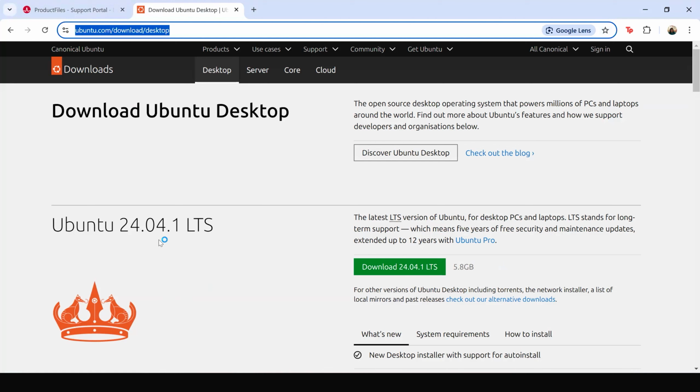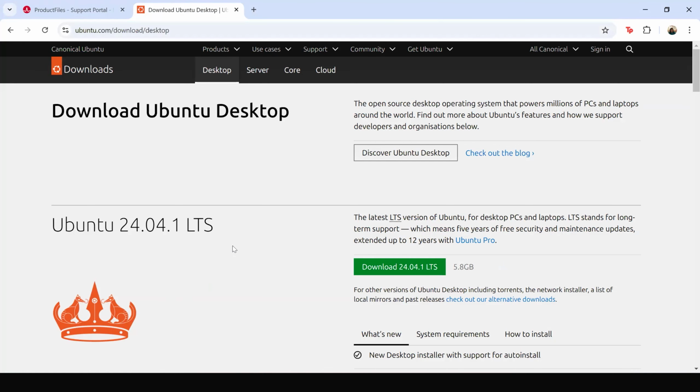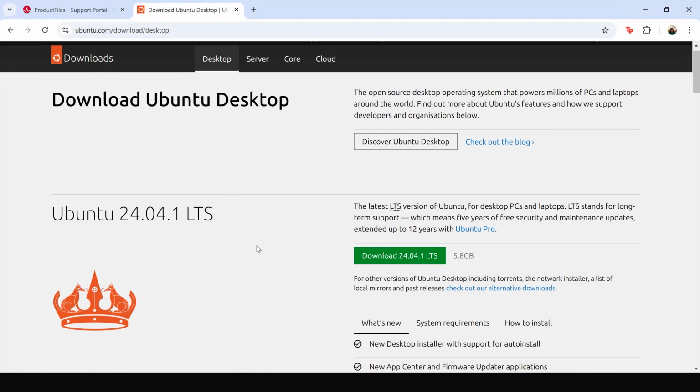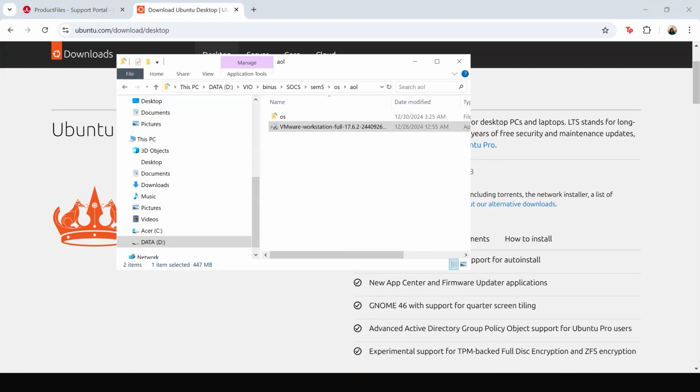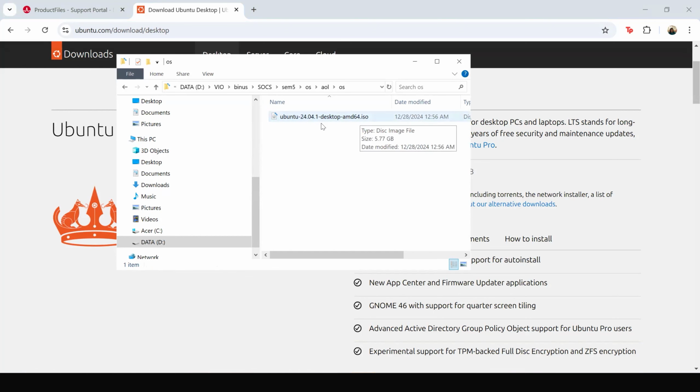But you can use other versions if you want. However, if you want to try out the same version, you can also check out the download link in the description box below. The file is quite large at around 5.8 gigabytes, so you should download it first as well, which I have already done here. The file format is also .iso.